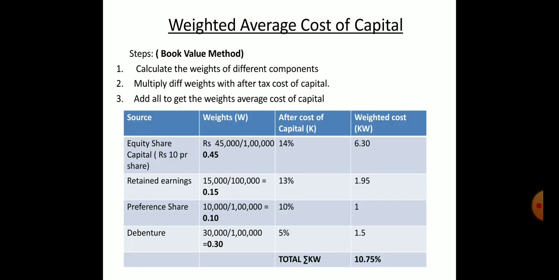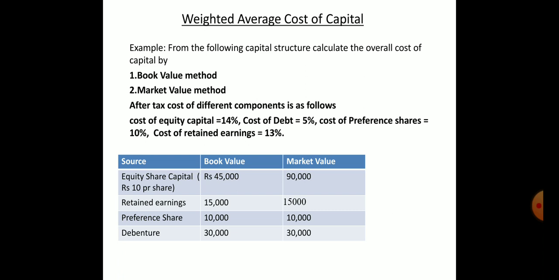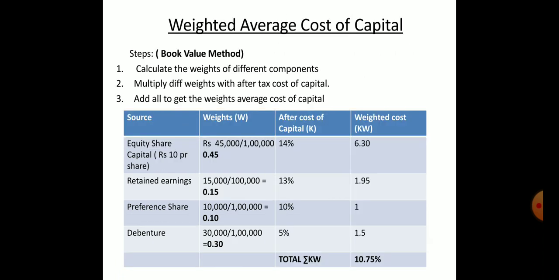So how can we proceed? First of all, we will move with the book value method. The steps are: number one, calculate the weights of different components. Number two, multiply the different weights with the after tax cost of capital. The third one is to add all to get the weighted average cost of capital. Here the amounts have been given in the question: 45,000, 15,000, 10,000 and 30,000. If we total the whole, that is equal to 1 lakh.